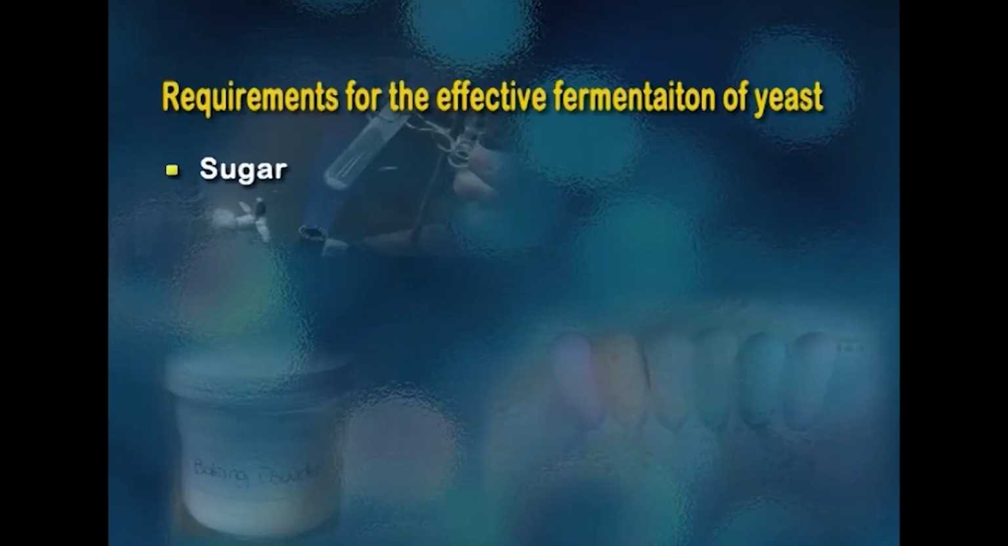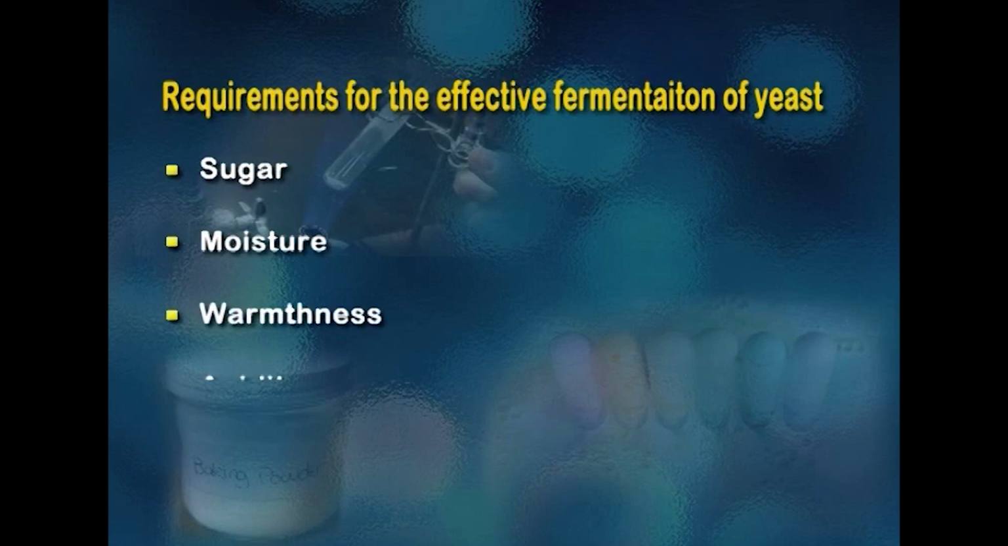Fermentation takes place in the presence of ideal conditions. For the yeast to ferment a product, the yeast needs food. And what is the food of the yeast? It is sugar and moisture, warmth, that is, a slightly warmer temperature, and acidity.